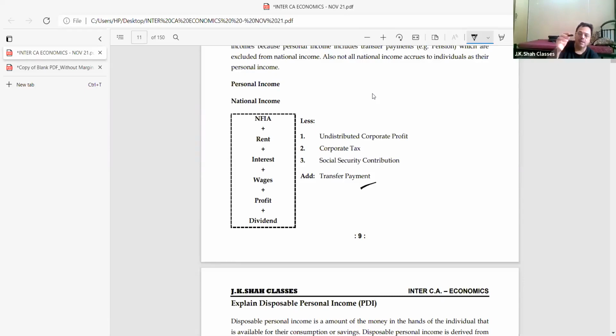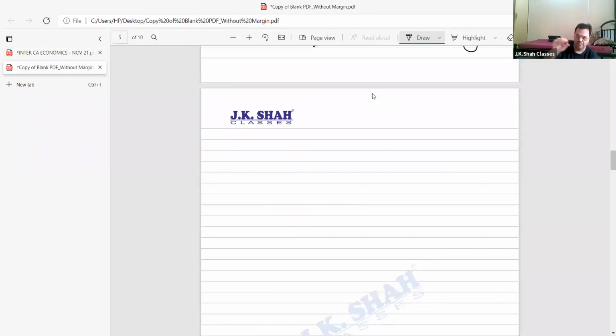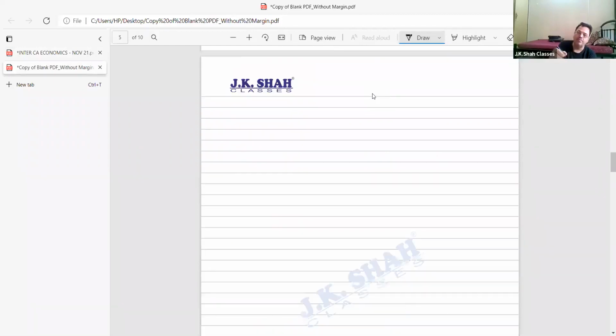Pay attention. Now, boys and girls, connected to that, there is a topic that was introduced this year only, called private income. Please, this is important. Private income till last year was not there in the syllabus. This year they have introduced it, and they have asked 2-3 sums also on this. So private income we should know. And you will know today, bacha.